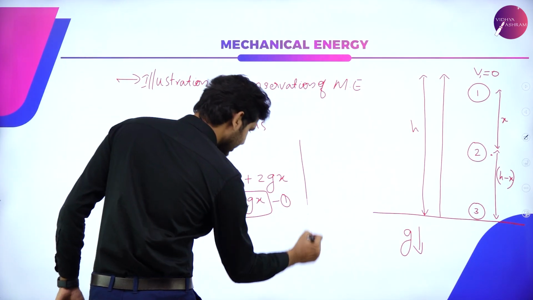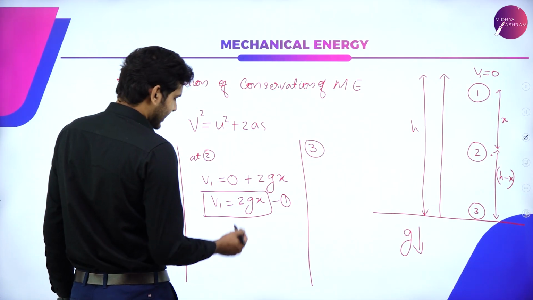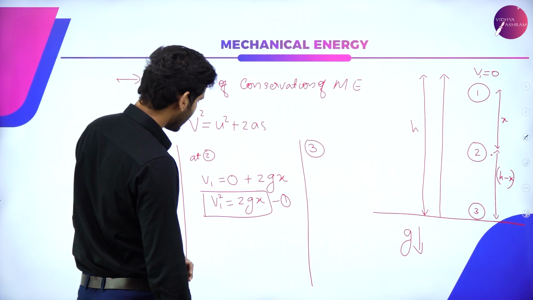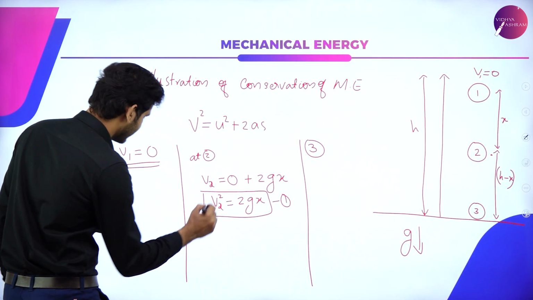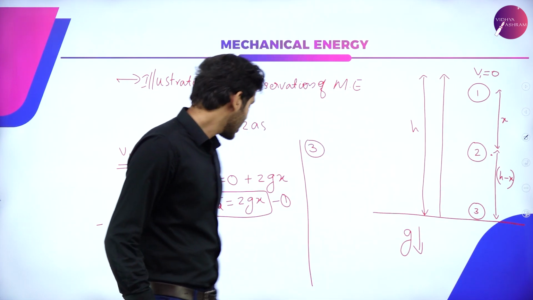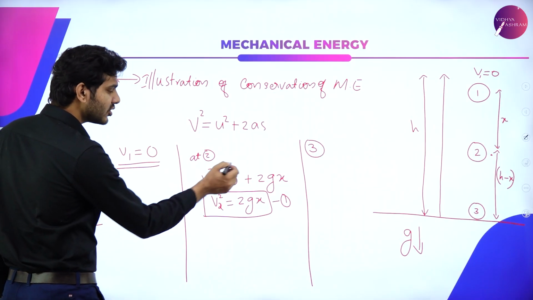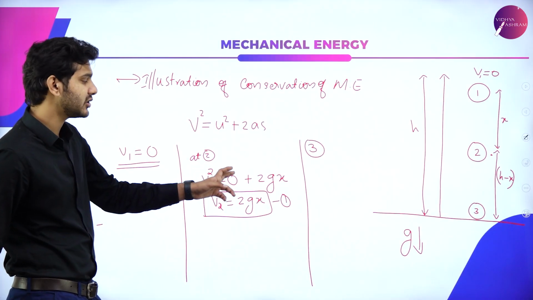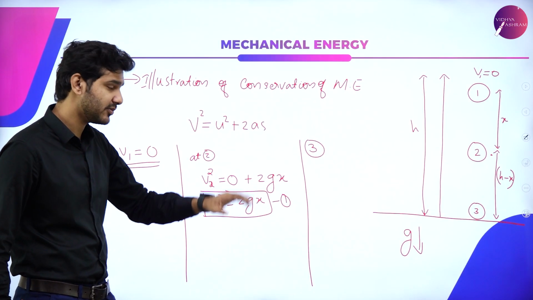Now what about position number 3? At position number 3, what will happen? Here it is v2, not v1, since v1 is already equal to 0. We are measuring the velocity at position number 2. So v2 square is equal to u square plus 2as, or simply v2 square is equal to initial velocity 0 plus 2gx. That is equation number 1.